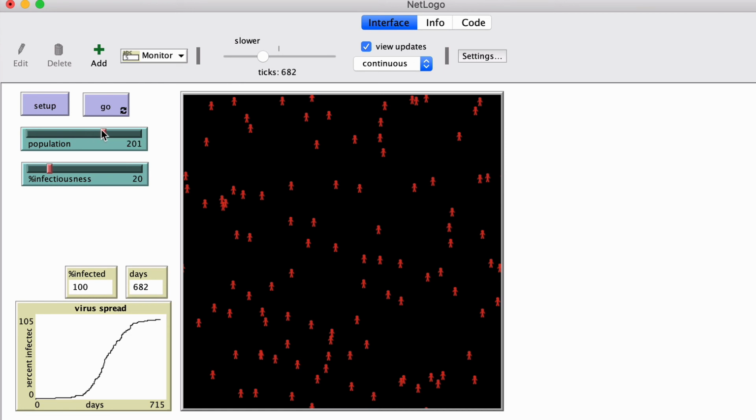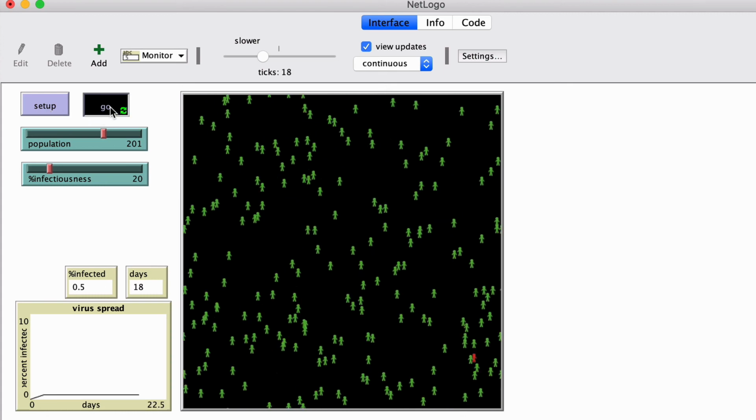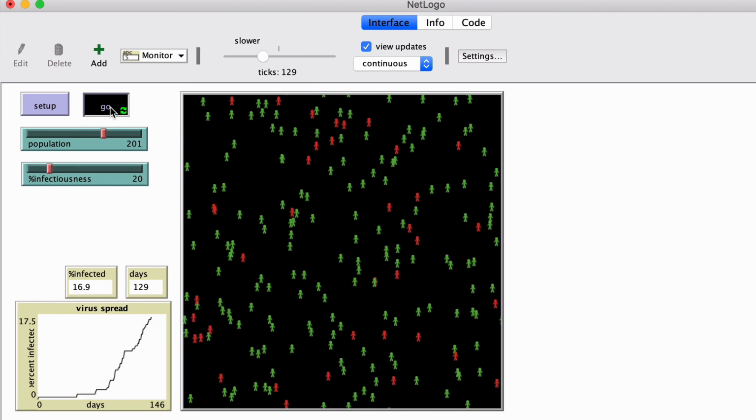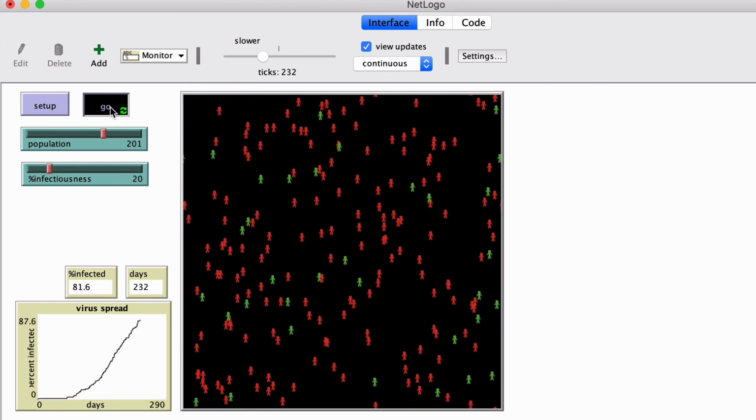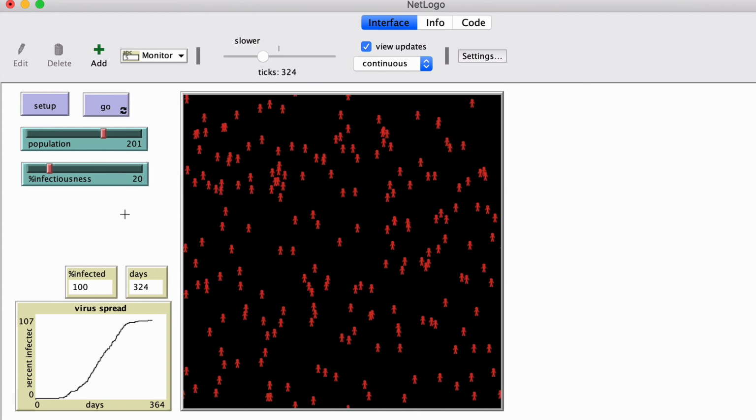Okay. Well, if we click Setup, of course, it's more congested there. If it's more congested, will the infection proceed faster? Or because there's so many more people to infect, will it proceed more slowly? Well, you can try it. Click the Go button. And I see lots of red. And the last person finally got infected, but it only took 324 days. That's like almost half of the previous rate, isn't it?